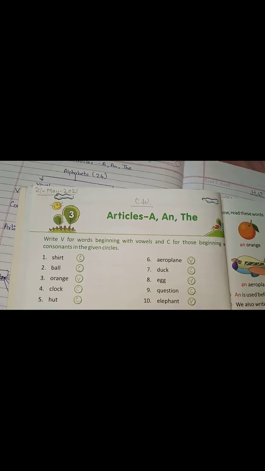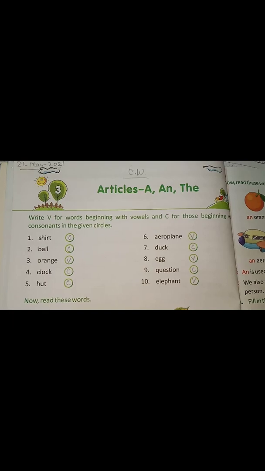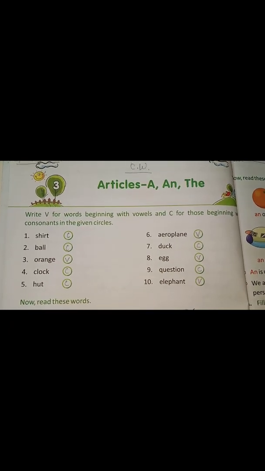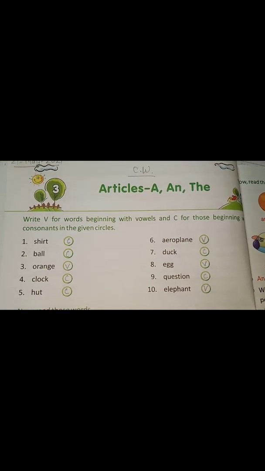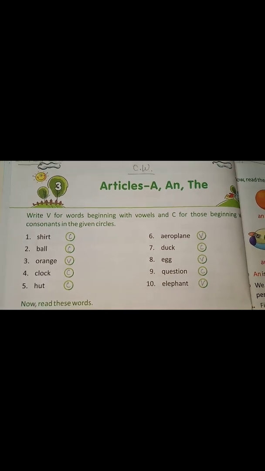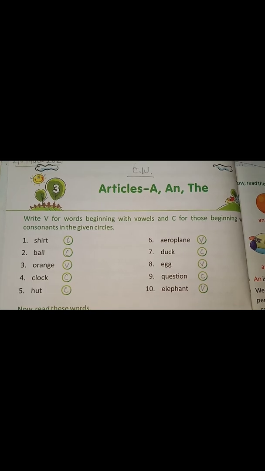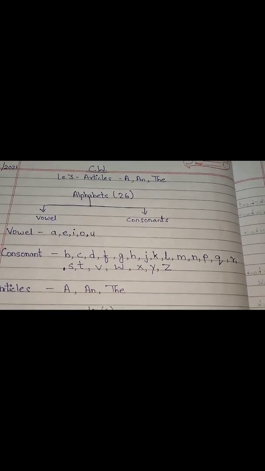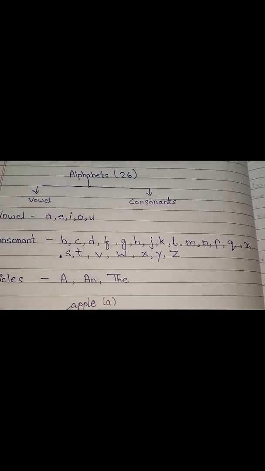Students, you all know that I have already explained the lesson articles a and the to you. Today we will do some exercises in the book. Before that, we will revise the chapter again. You all know how many alphabets there are? There are 26 alphabets. And those alphabets are divided into vowels and consonants.